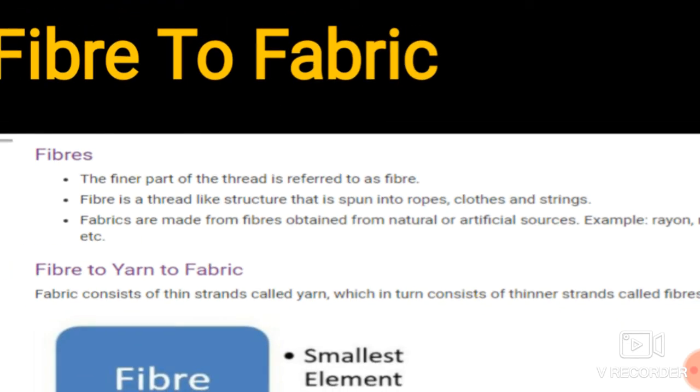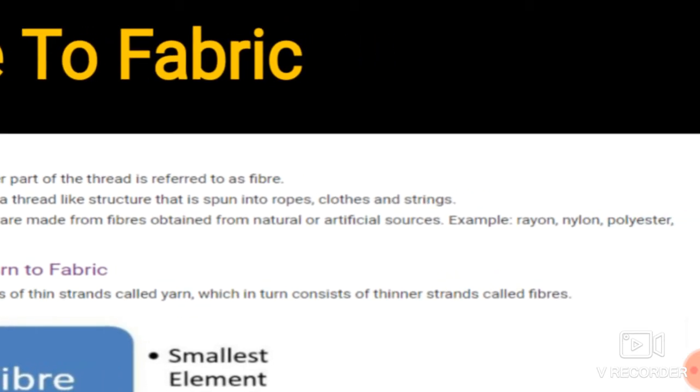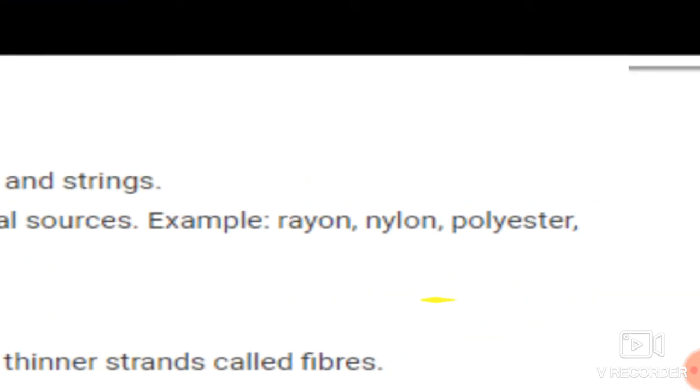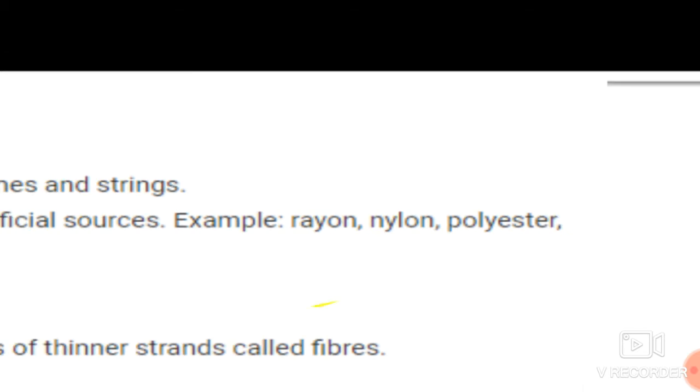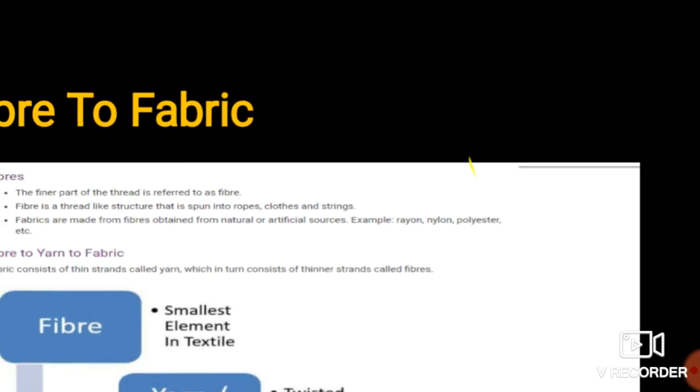So what are the examples? For example, rayon, nylon, polyester. The cloths which are made from rayon, the cloths which are made from nylon, these are made from fibers. Nylon is a fiber, rayon is a fiber. The sweaters we wear are also made from fibers. So these are the examples of fiber: rayon, nylon, polyester, etc.